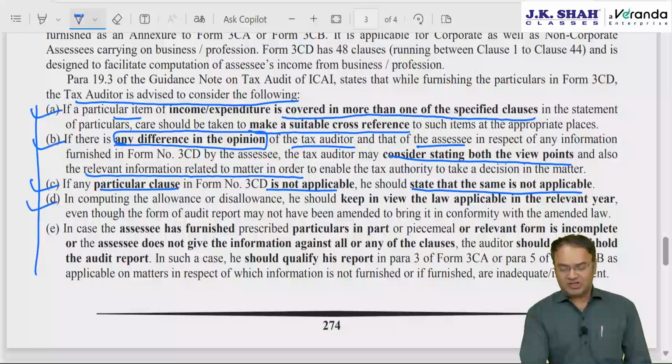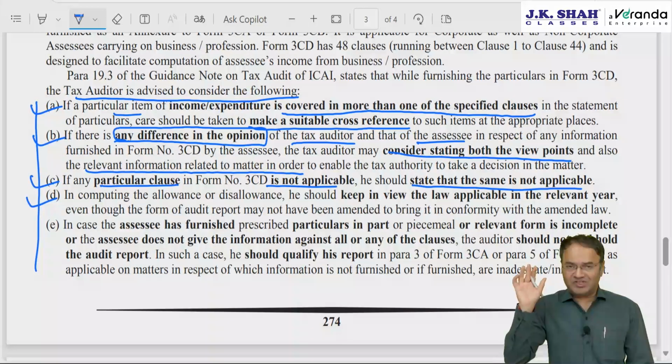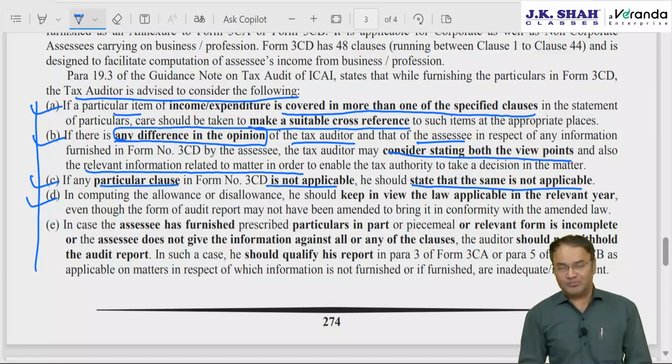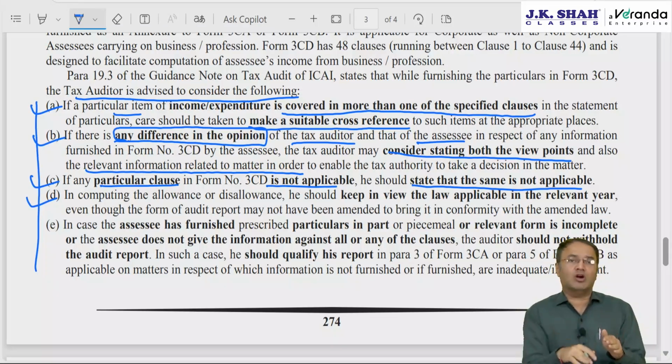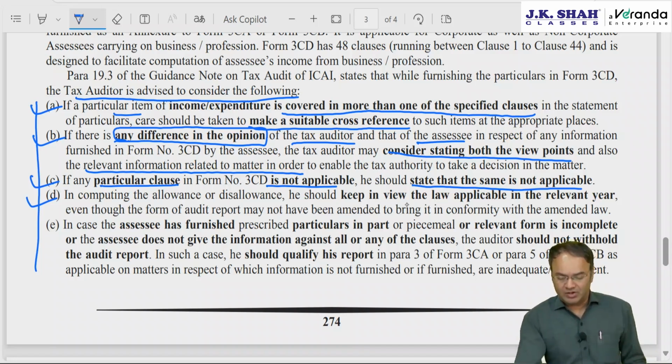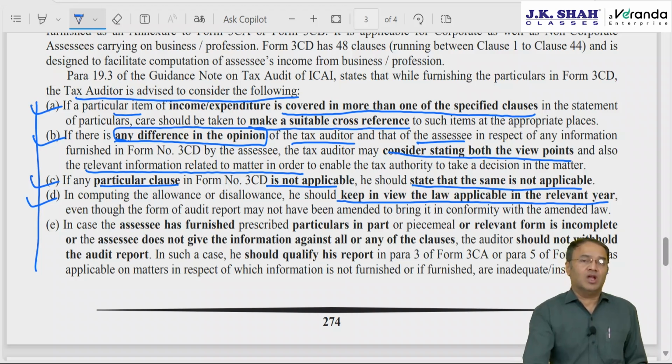Sometimes the tax audit report published by CBDT is not well updated, or it is updated but there is a further amendment or a circular which is not covered in that report. In that case, the CA will have to take care of that. He has to keep in view the law applicable for the relevant year and mention accordingly.